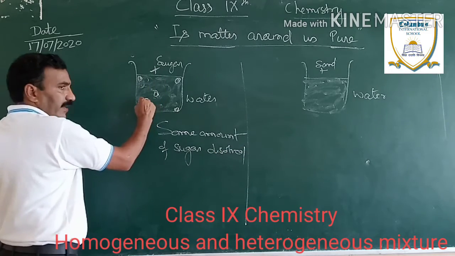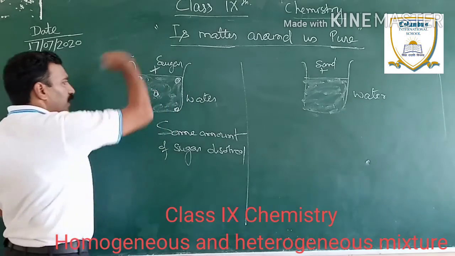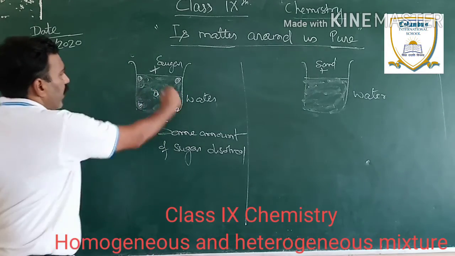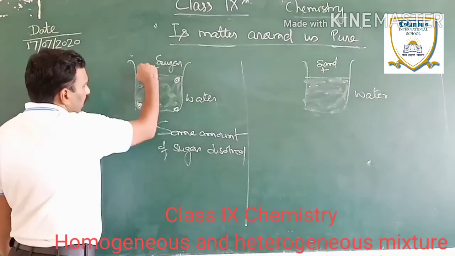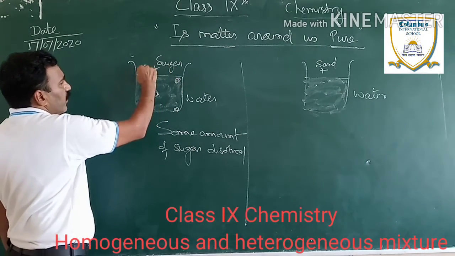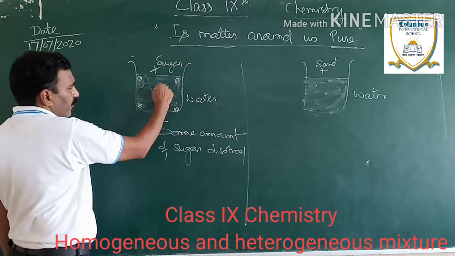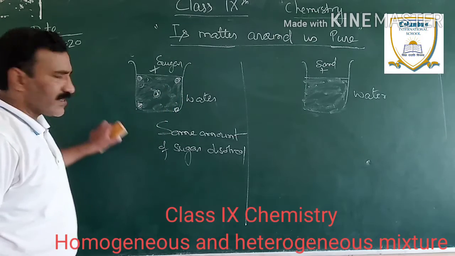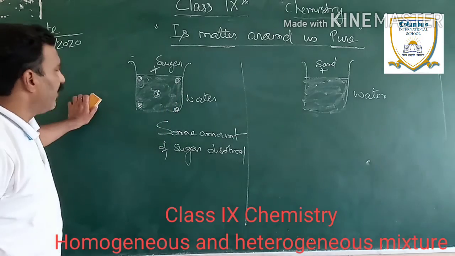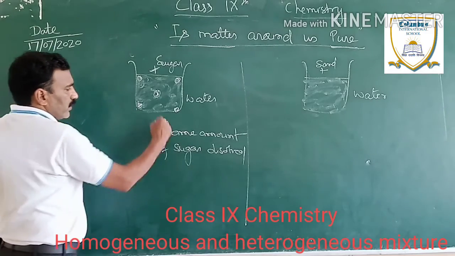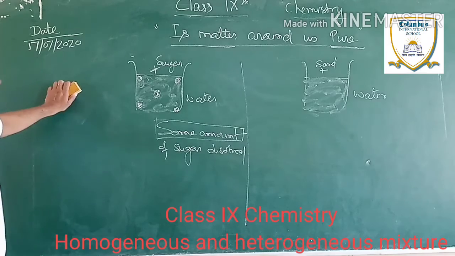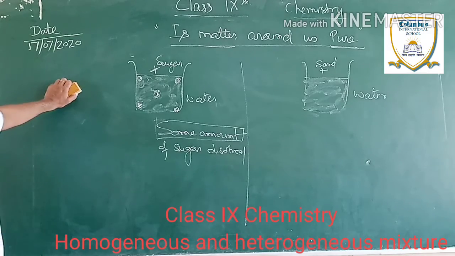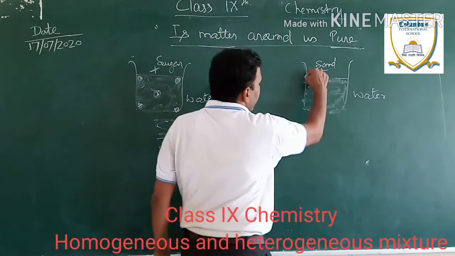Let it be either from here or from any part of the vessel which you have dissolved. I have taken 4 samples, suppose 1, 2, 3, 4, and about 5th one. Now, for analysis of these 5 samples, what you will come to know? The amount of sugar is same in all the samples. Correct?